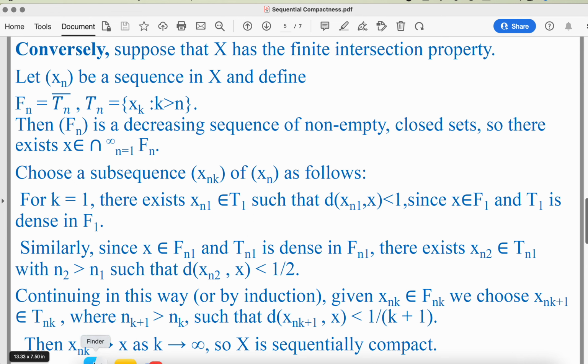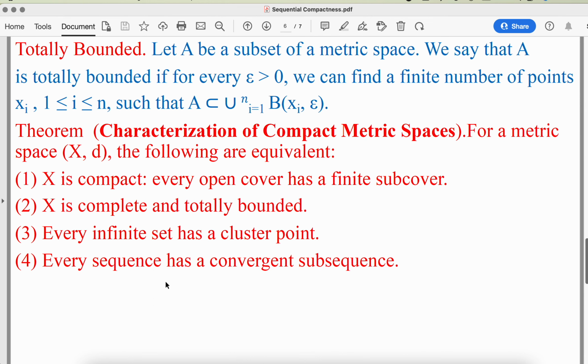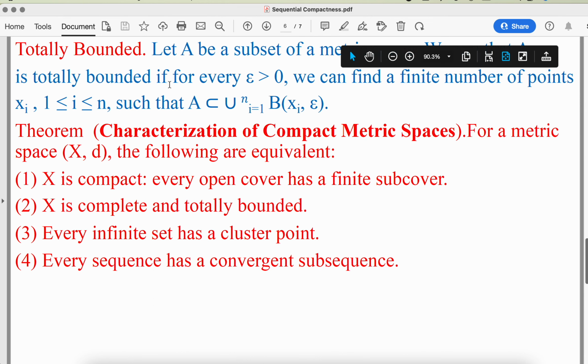So xnk tends to x as k tends to infinity, and xnk is a subsequence of xn. By the definition of sequential compactness, because xnk converges to x, X is sequentially compact.